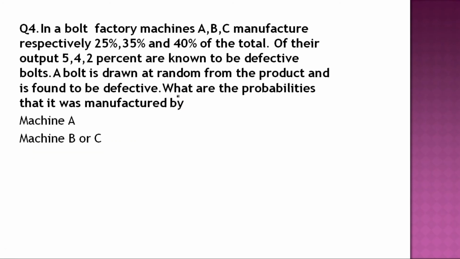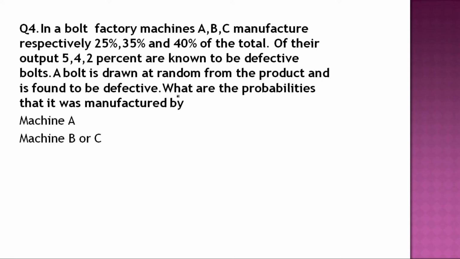Now another question. This is again taken from S.C. Gupta. This has come in previous years, some 2015 or 2011 previous question. The question is: in a bolt factory, machines A, B, C manufacture respectively 25%, 35% and 40% of the total. Of their output, 5, 4, 2% are known to be defective bolts.